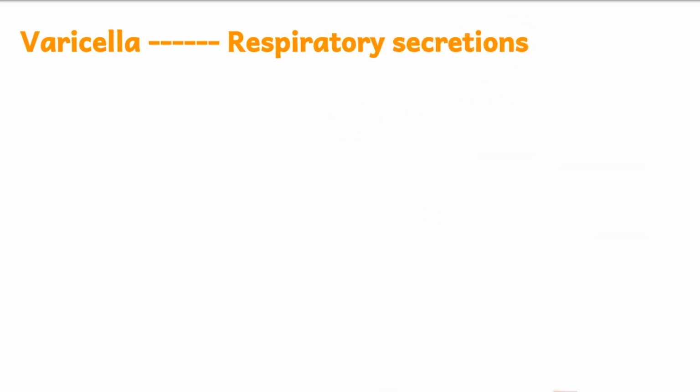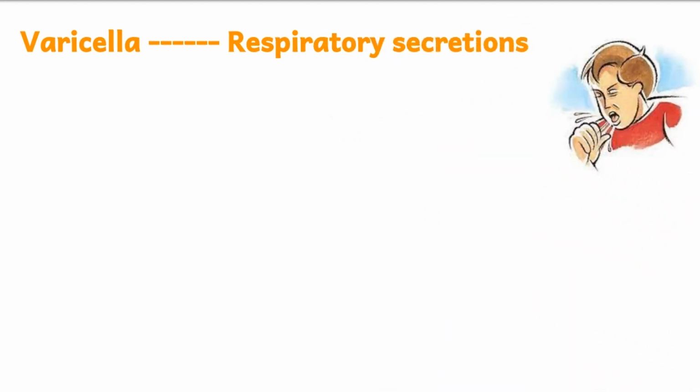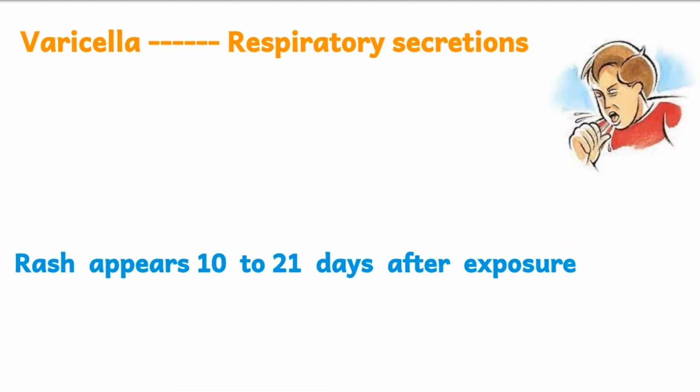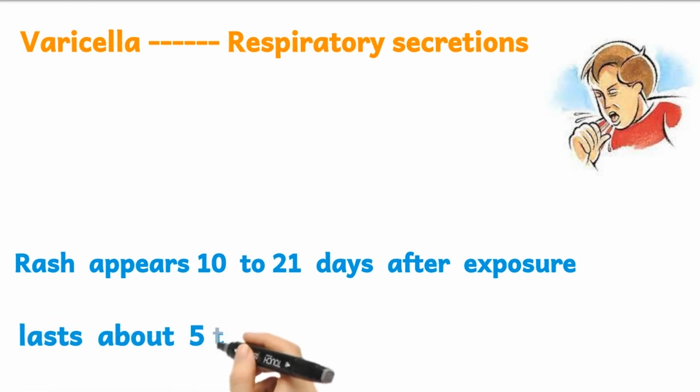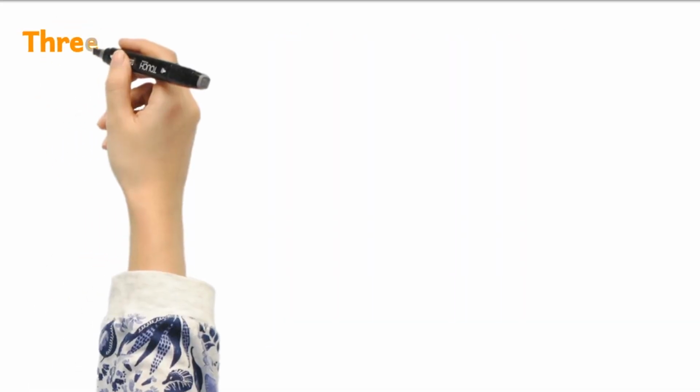Firstly, we will be discussing chickenpox or varicella. The Varicella zoster virus spreads through respiratory secretion. The rash caused by chickenpox infection appears 10 to 21 days after exposure to the virus and usually lasts about 5 to 10 days. Once the chickenpox rash appears, it goes through 3 phases.